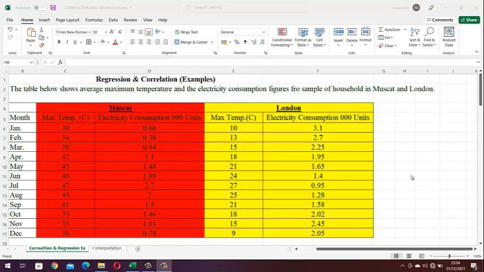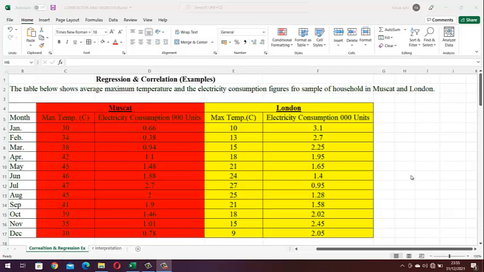You can see on your screen that I have taken two variables. One is maximum temperature and the next one is electricity consumption. As you can see, I have highlighted both the cities in different colors. I have highlighted Muscat in red color, showing that the temperature in Muscat normally is very high, and beside temperature the electricity consumption is given in terms of 1000 units.